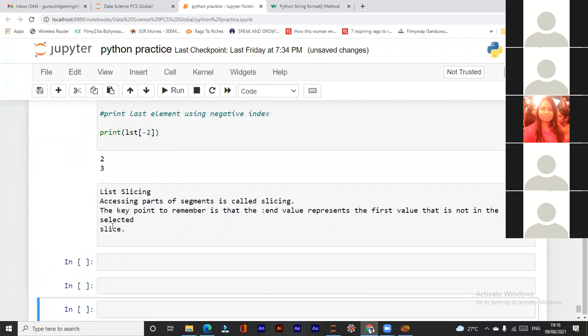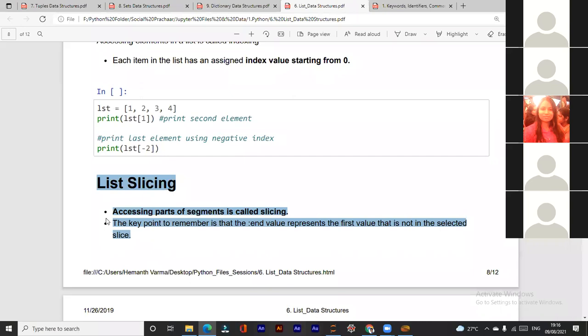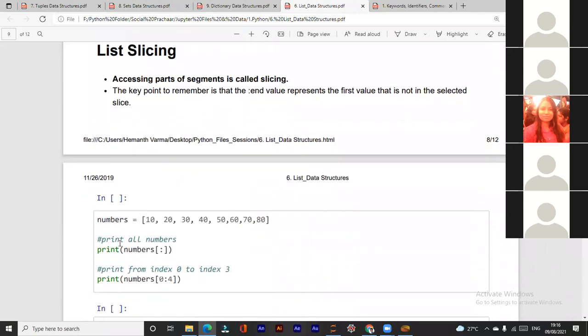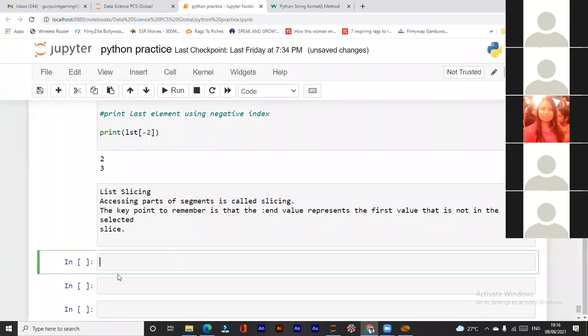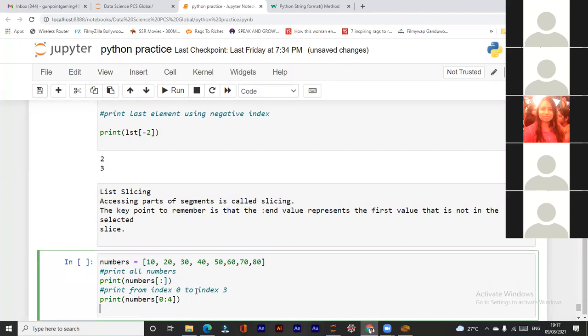If you want to access the list, but you want to access a selected part, not the whole list, then we can use list slicing. And the numbering in list slicing, or the range we use to slice the list, is in a different way. The last number is omitted from the list. Slicing doesn't work on the last number.